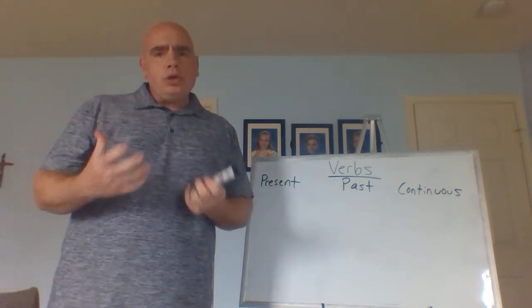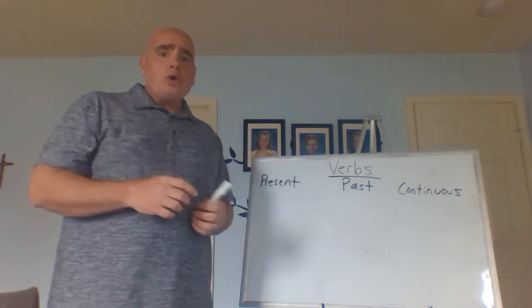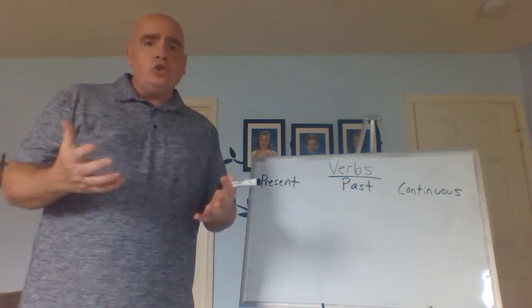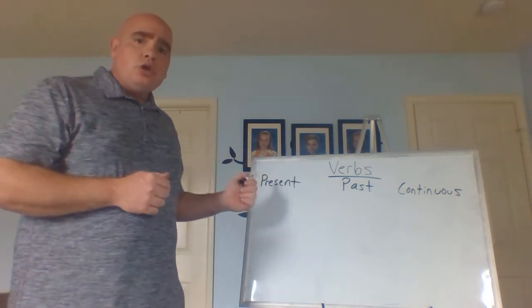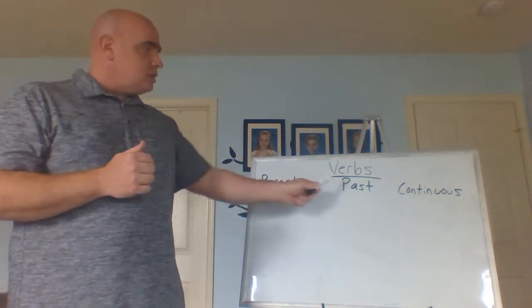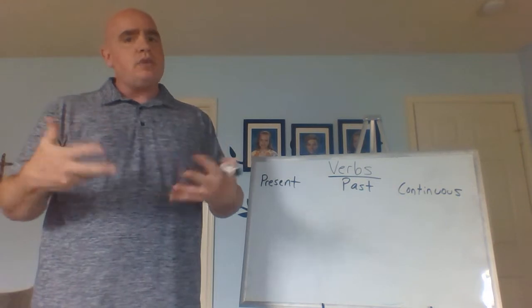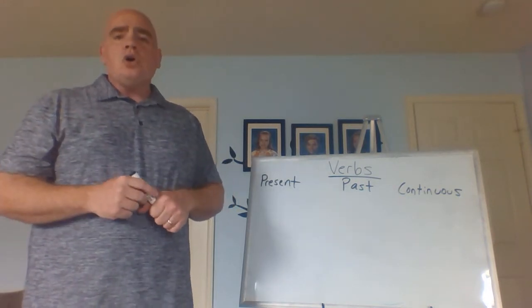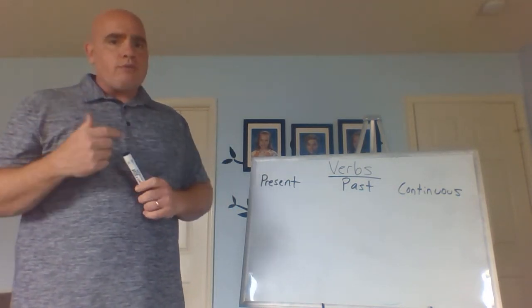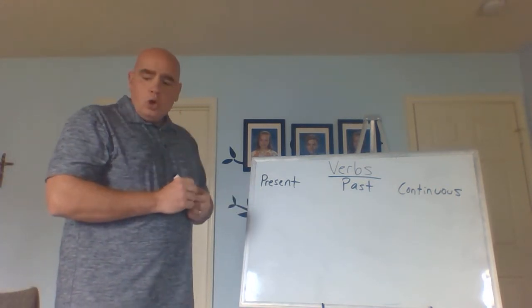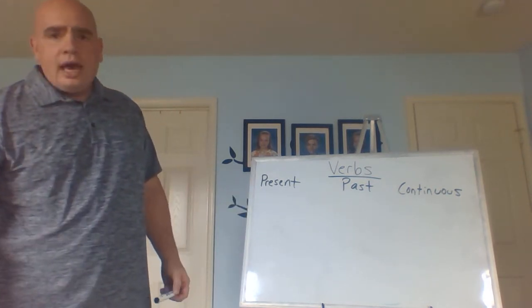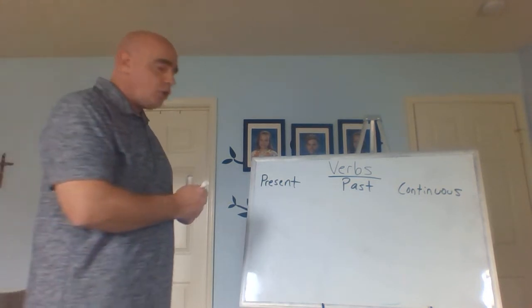Now when we're looking at these verbs, we're going to first look at our do verb because our do verb is very important. So let's look at our do verb with present, past, and continuous. This we've done a lot of times, so this is just review. So our do verb, remember, with the present, we have two present verbs.